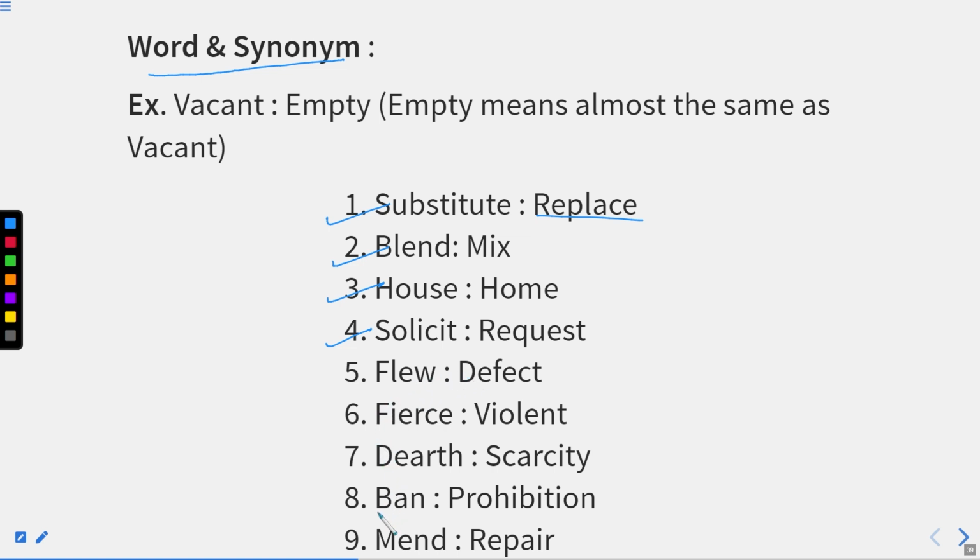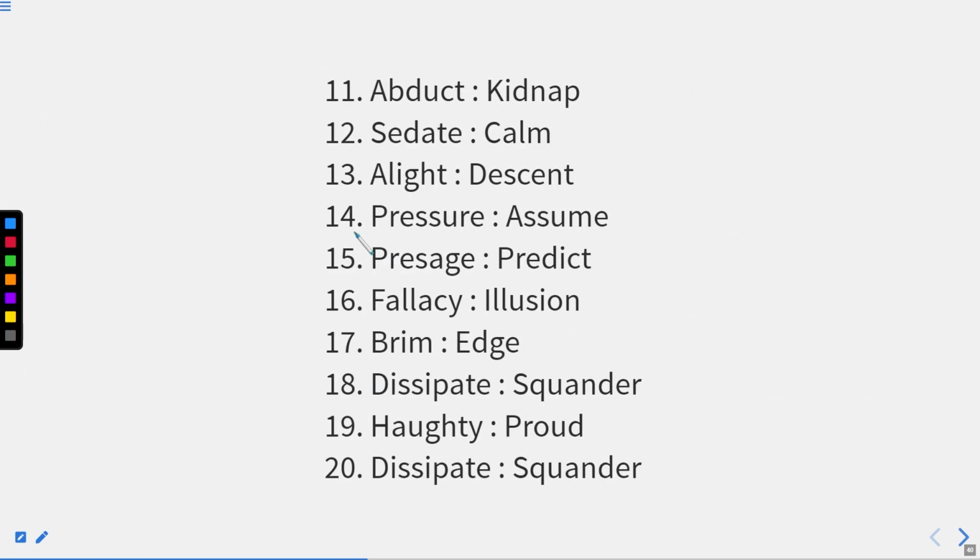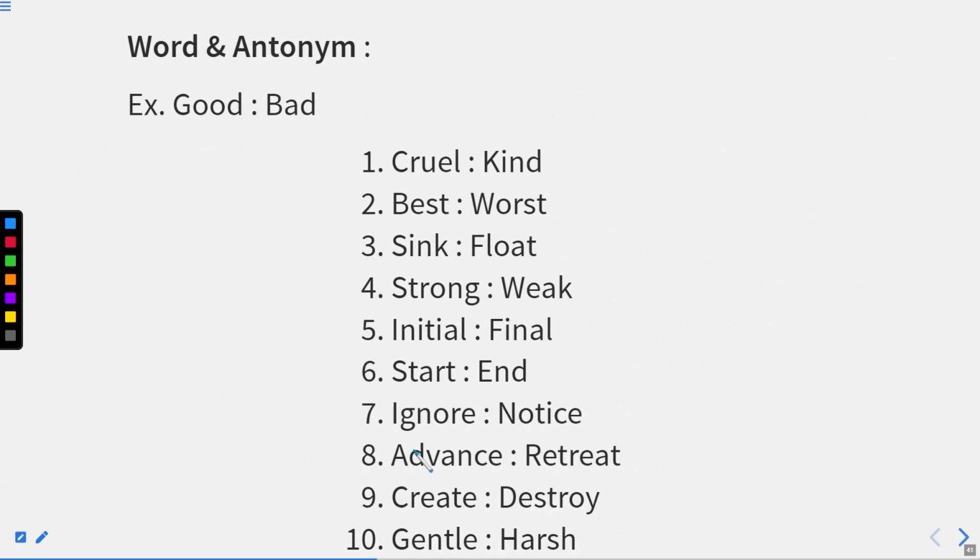Again, you have a few more examples, right? Here you can see all examples and you can read them by yourself now, okay? By pausing the video. Now we'll move to some more examples, right? Presume is to assume. Alight means descend, right? Brim means edge. Haughty means proud, right? So these are a few examples. I'm not discussing each and every example now, so that we are able to discuss this chapter ahead as well, right?